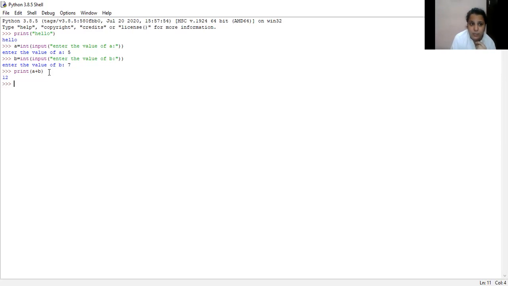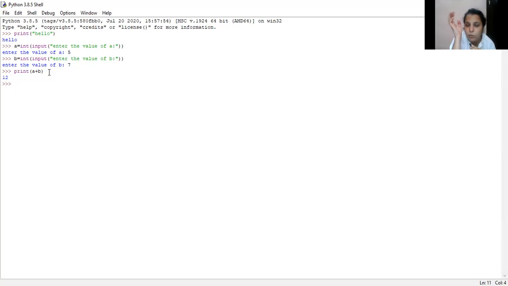So here what I did basically, I have taken one variable, A, and after that I have used the int function. I used the int function because whatever value I have given inside the parentheses, it automatically converts to int form. Int stands for integer. Then I've used the input function. Why did I use the input function? Because I want the value to be entered by the user. So in that case, we have to use the input function.